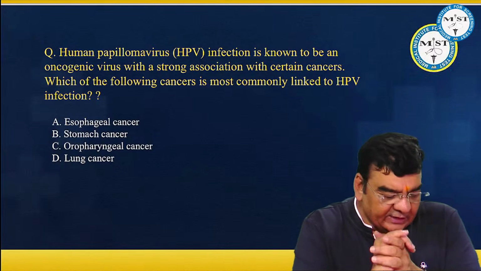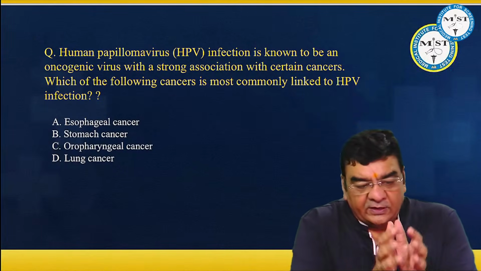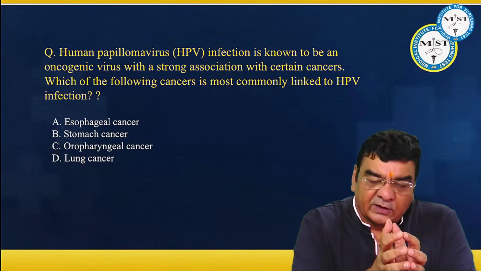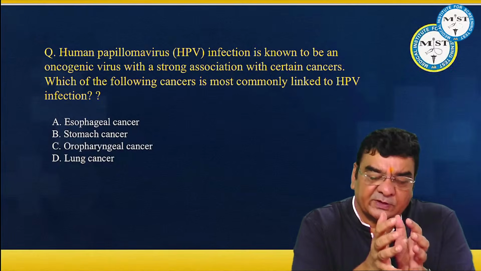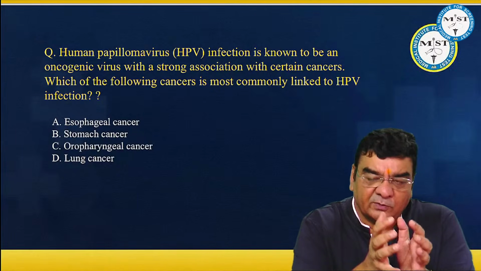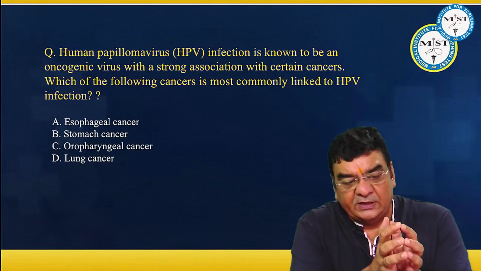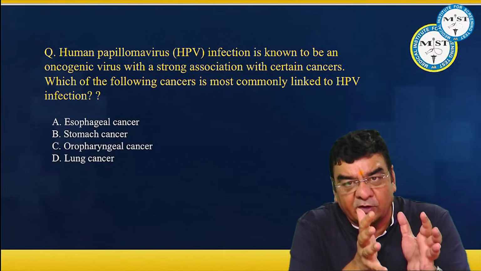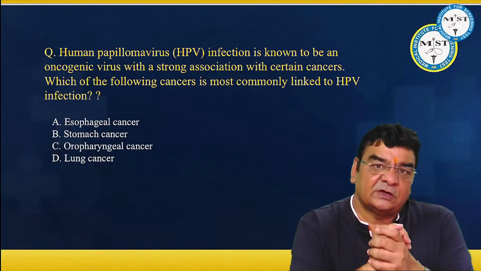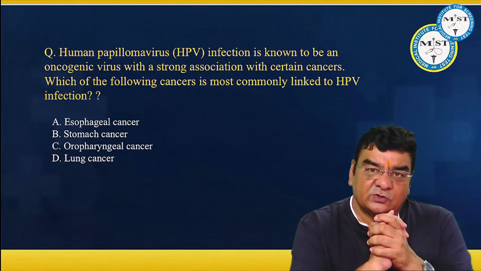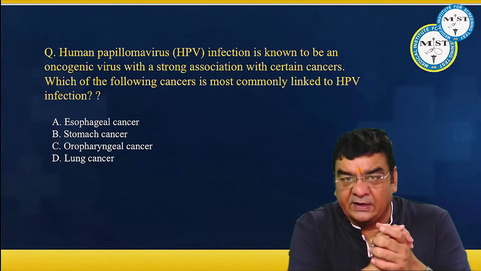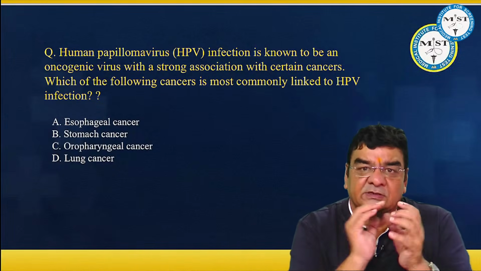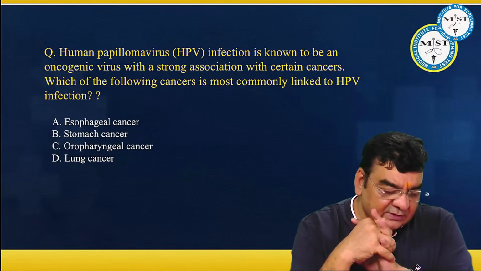If this HPV story is asked, then all the lovely doctors, we know that HPV is an important culprit for causing cancer, especially near the natural openings of the body. Whatever openings there are in the body, near them HPV is a common culprit for cancers. We all know about the cervical cancer story, anal cancer story. It is the culprit for penile cancer as well, maybe for distal urethral cancers as well, oral cancers as well, and even esophageal cancers as well.